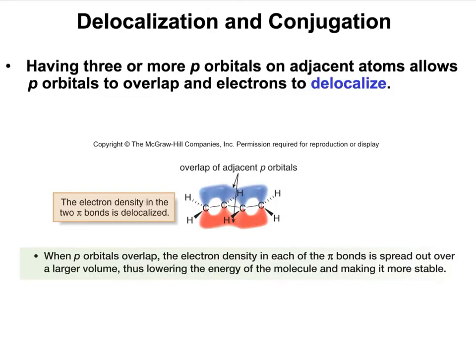Let us discuss delocalization and conjugation. When p orbitals are at adjacent carbons, these p orbitals can overlap, and they can form what's called a pi bond. And in the pi bond, the electrons are delocalized. Then, when the electronic density is spread out over the pi cloud, this lowers the energy of the molecule and makes it more stable. So in this example, the p electrons are in these p orbitals at these adjacent carbons. And these electrons are overlapping in these clouds.